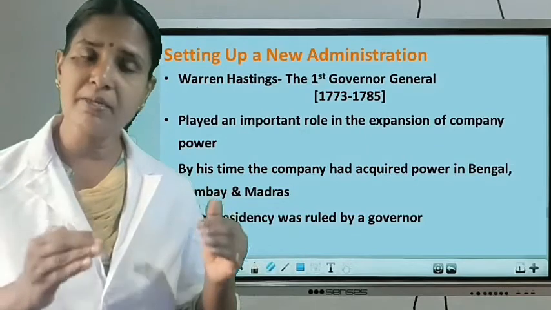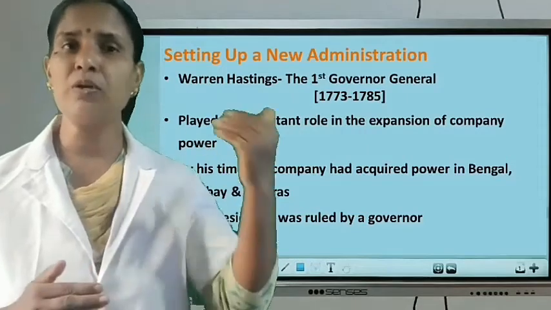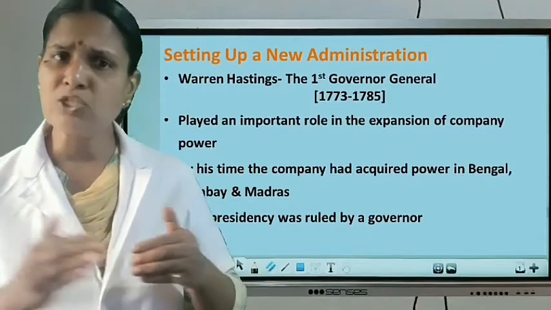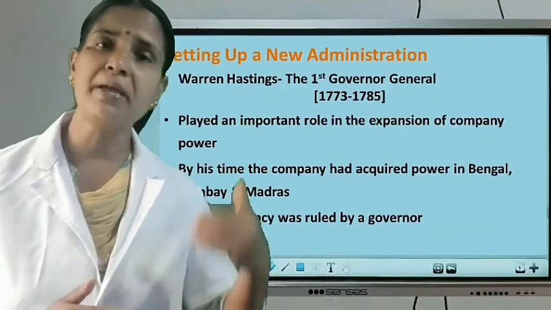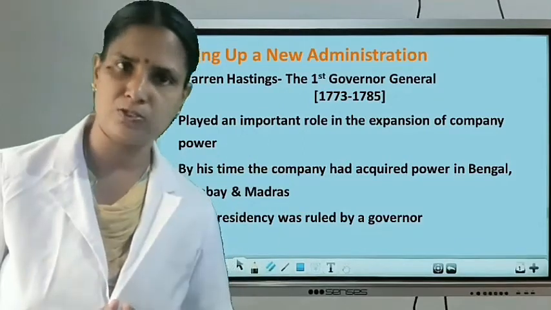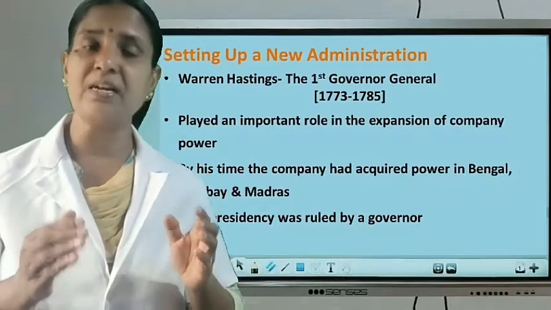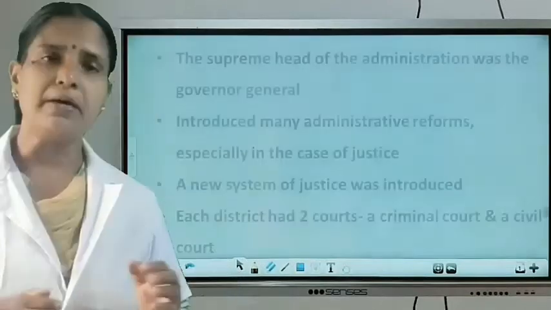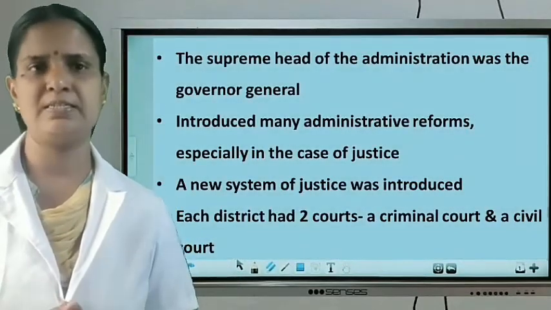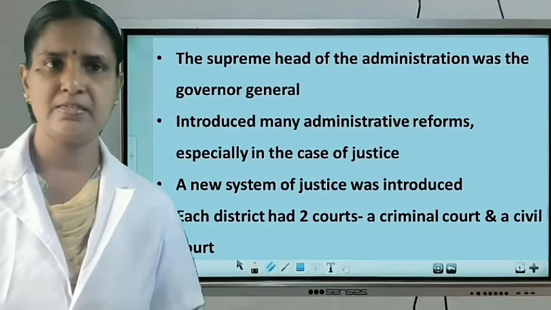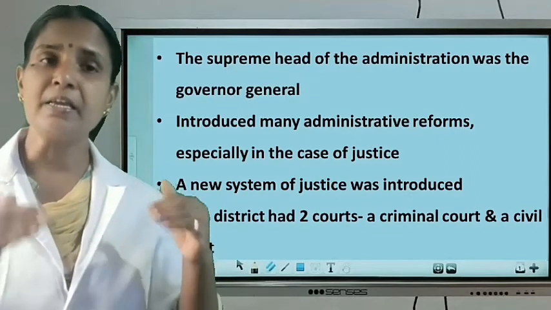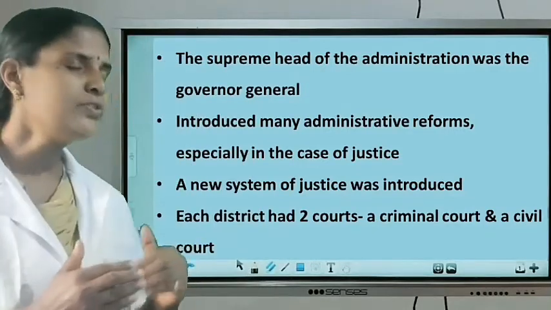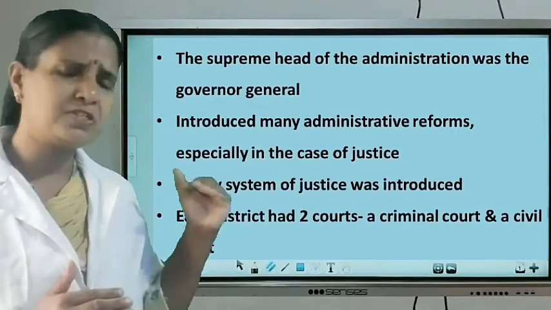We know the East India Company established their power first of all in where? Bengal. Listen, after the Battle of Plassey and Buxar. But gradually their power extended to the Bombay and Madras presidencies also. And they appointed governors to look after the administration of each presidency. Understood? But the supreme head of these presidencies was the Governor General. Listen, Warren Hastings, the first Governor General, became the supreme head of these presidencies. Understood? Then he introduced many administrative reforms, especially in the case of justice.